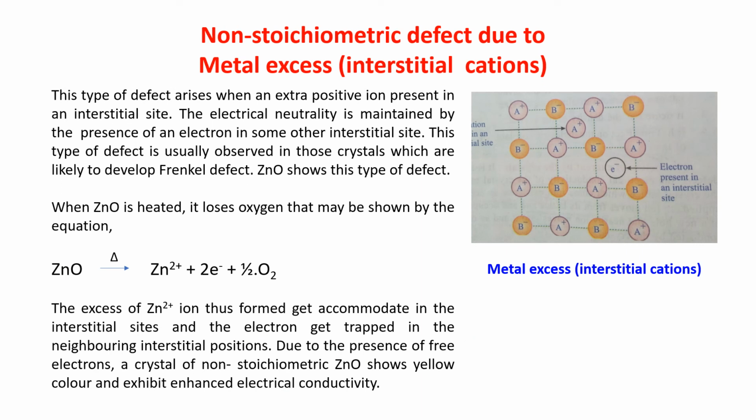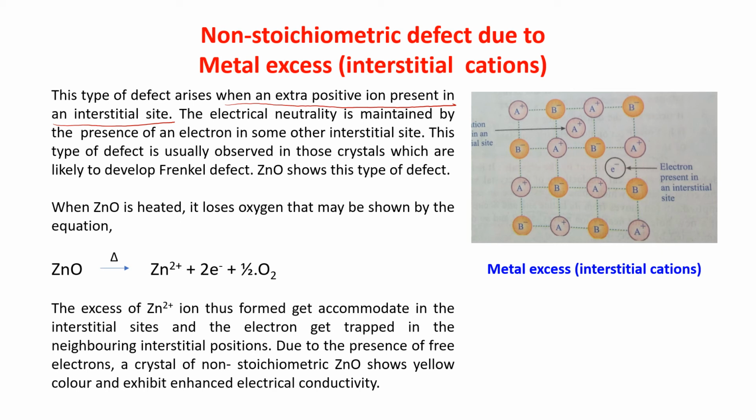Non-stoichiometric defect due to metal excess, interstitial cations. That means one cation will be in the interstitial position. Now see that this type of defect arises when an extra positive ion is present in an interstitial site.